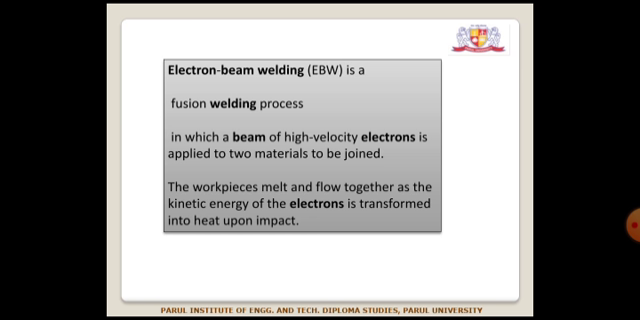Electron beam welding, EBW, is a fusion welding process in which a beam of high velocity electrons is applied to the two materials to be welded or joined. The workpieces melt and flow together as the kinetic energy of the electrons is transferred to heat upon impact.